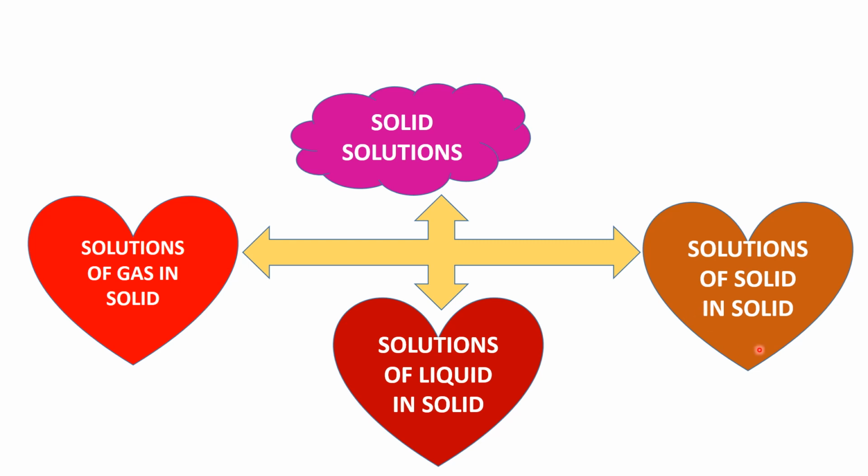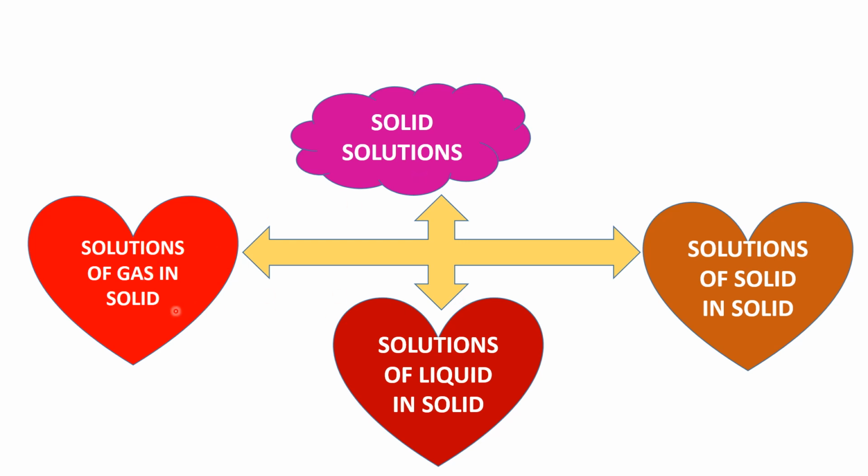Alloys like bronze and many others are examples of solutions of solid in solid. Another one is radium sulfate dissolved in barium sulfate, which is a true solid solution of radium in barium sulfate. So these are the types of solid solutions. In this there are 3 types.